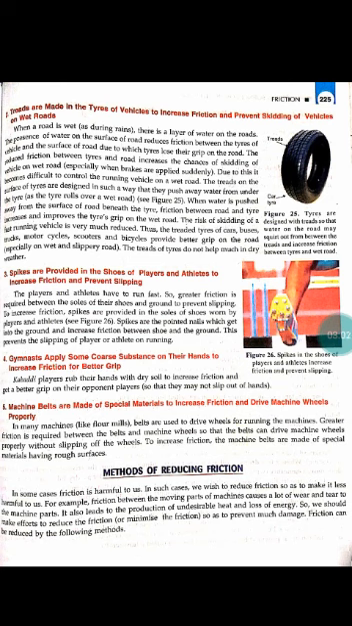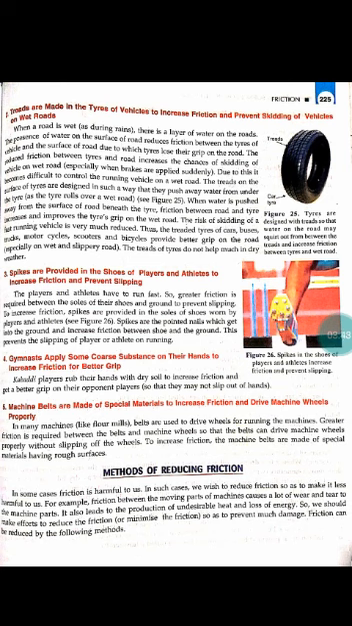Got it? And the last method is machine belts are made of special materials to increase friction and drive machine wheels properly. In many machines like flour mills, belts are used to drive wheels for running the machines. So greater friction is required between the belts and machine wheels so that belts can drive machine wheels properly without slipping of the wheels. To increase friction, the machine belts are made of special materials having rough surfaces. Got it?